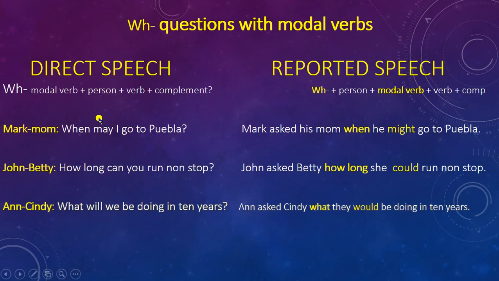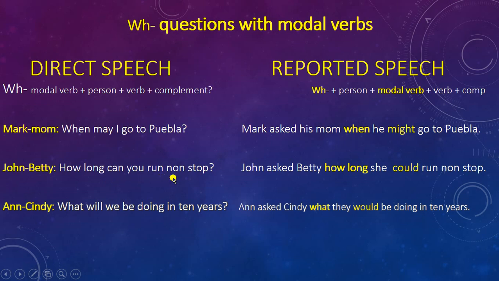Now we have the same but with a specific question. Remember the structure: who, where, what, when, and then the modal verb, and then the person, the verb, and the complement, and very important, the question mark. In the reported speech question, we use the same structure that we have been using in the past specific questions: the WH word, the person, modal verb, the other verb, and the complement. When may I go to Puebla? Mark asked his mom when he might go to Puebla.